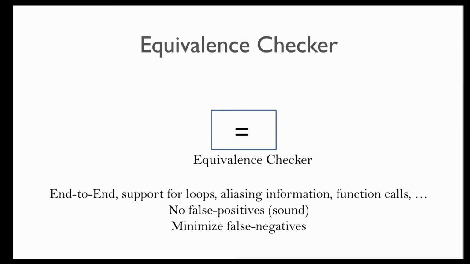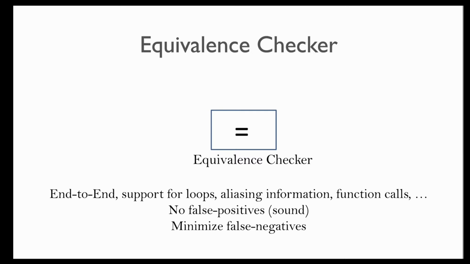Recall that we said that the capabilities of the equivalence checker determine the power of the super optimizer based compiler development approach. The equivalence checker needs to support checks for end-to-end equivalence for unoptimized program specification and a fully optimized implementation without assuming any knowledge of the intermediate steps used in the transformation pipeline. It needs to support loops, aliasing information, and all the general constructs of an imperative programming language such as function calls.